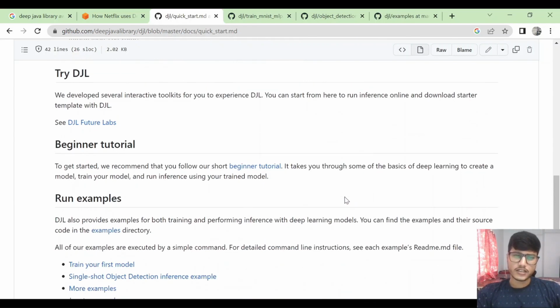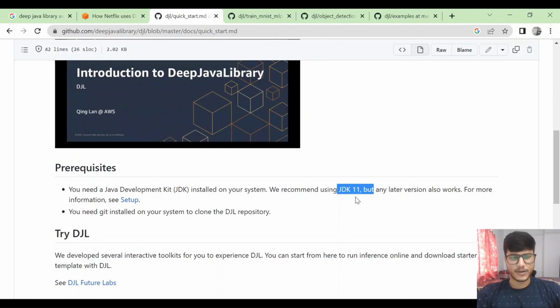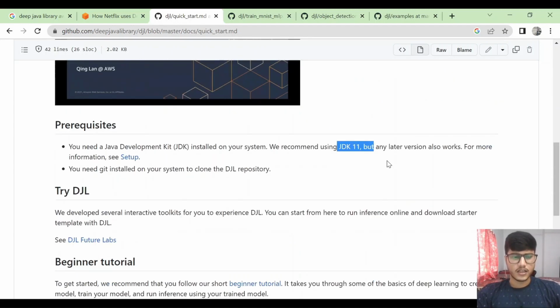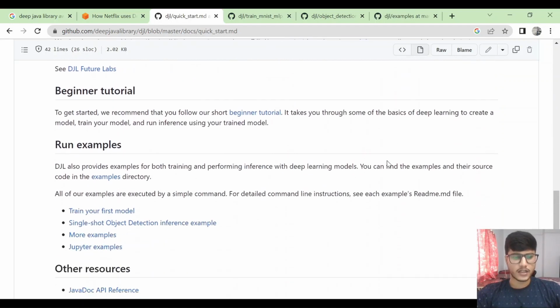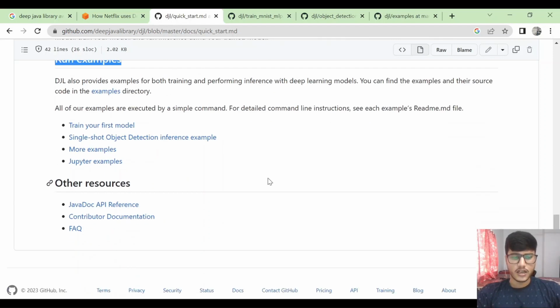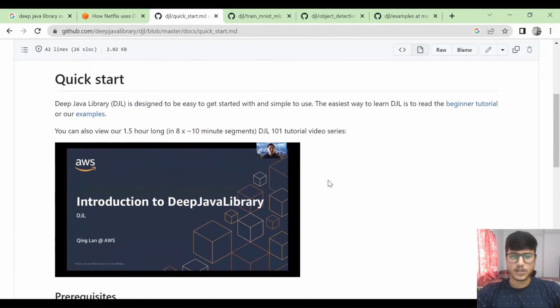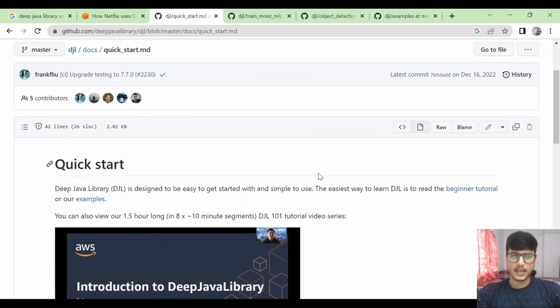Among the basic models available with this library, which I have worked on: for object detection, I have worked with the Zoo model, and for handwriting detection, I have worked with Perceptron models. These details are also available in the run example links provided in this GitHub link. I will also share this link in my video description. Today I will be discussing one such use case in which Netflix has made use of this particular library and how it has benefited.